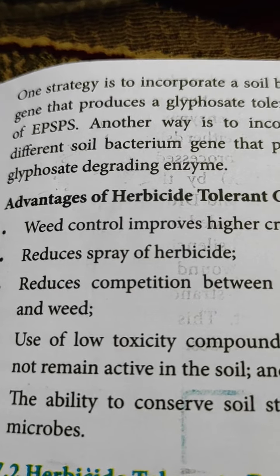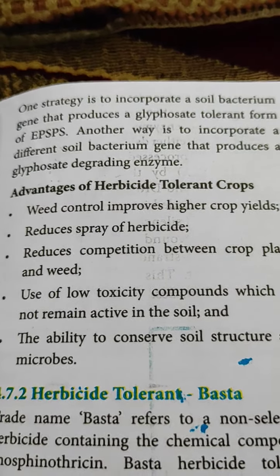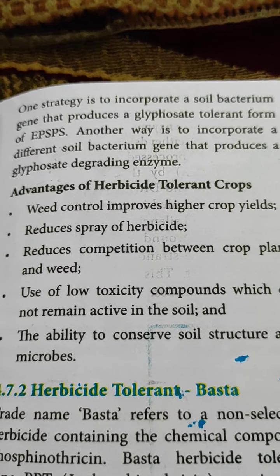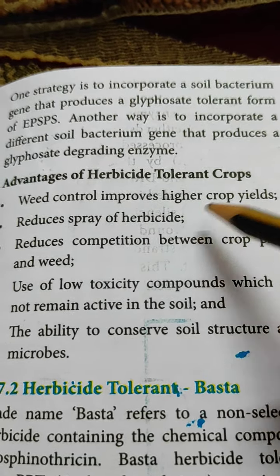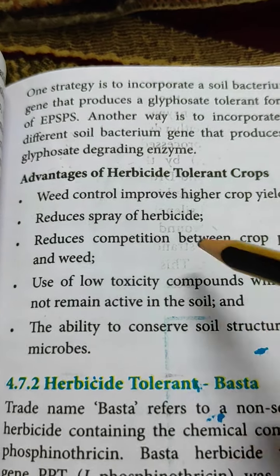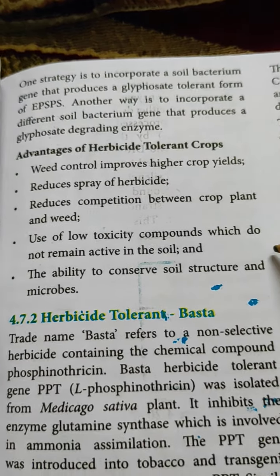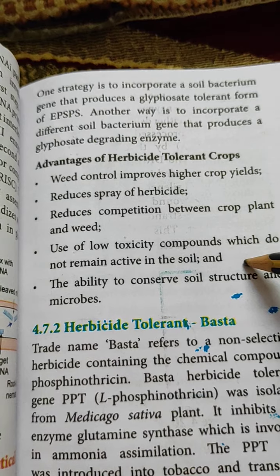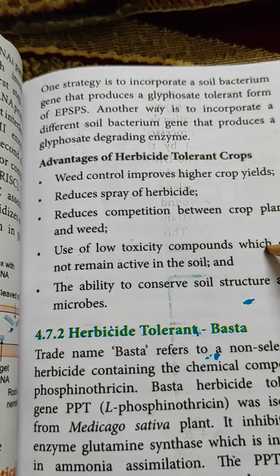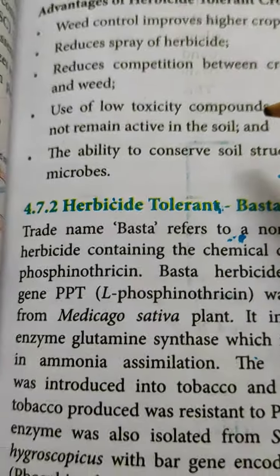Now what are the advantages of herbicide tolerant crops? If we apply herbicide, the plants will not be affected. So we will be getting more and more products. Weed control improves higher crop yield, reduces spray of herbicide, reduces competition between crop plant and weed, and allows use of low toxicity compounds which do not remain active in the soil. These are the advantages. Low toxicity compounds, low poisonous substances which do not remain active in the soil.